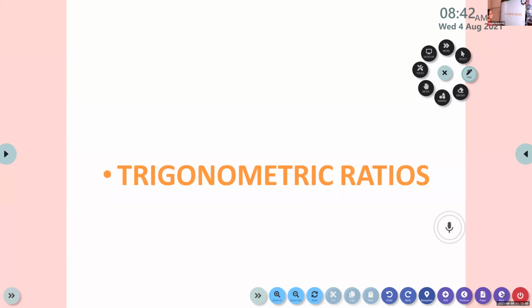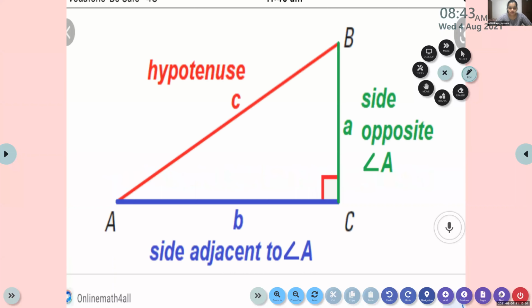Now trigonometric ratios. Did you write the trigonometric ratios, sin theta, cos theta and all? Okay, yes. In this triangle ABC, one more thing I want to say: the side opposite to angle A, what is it?